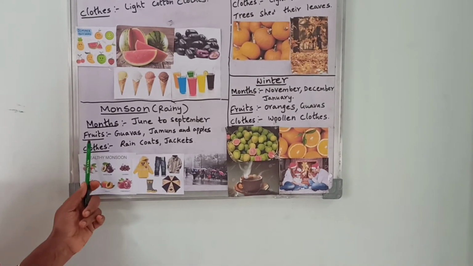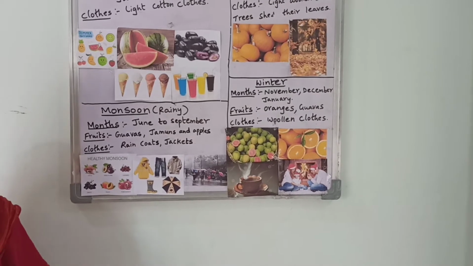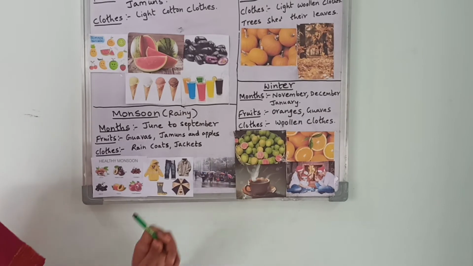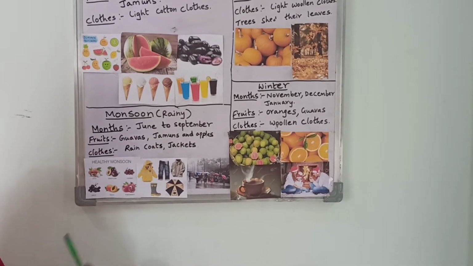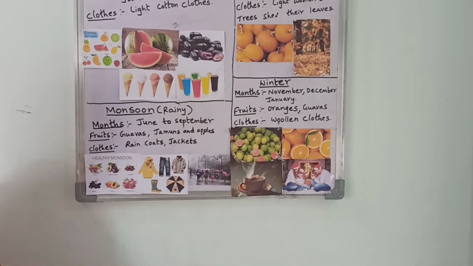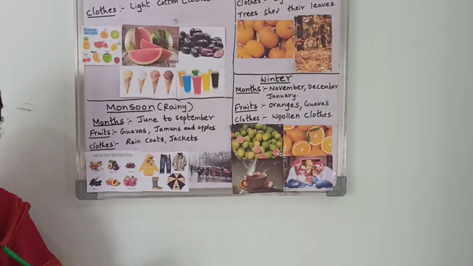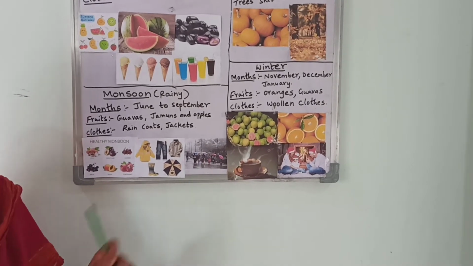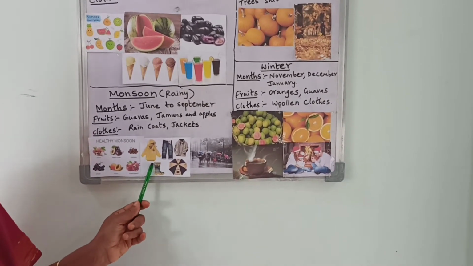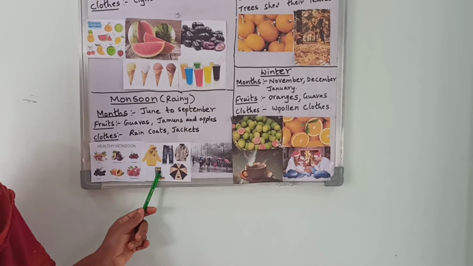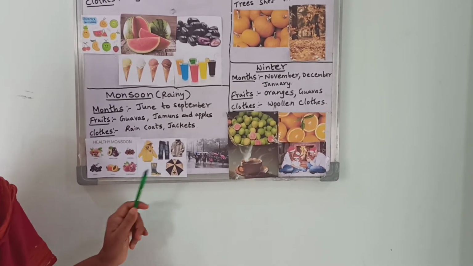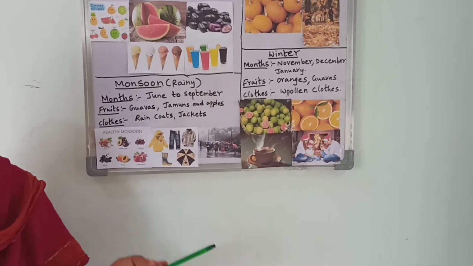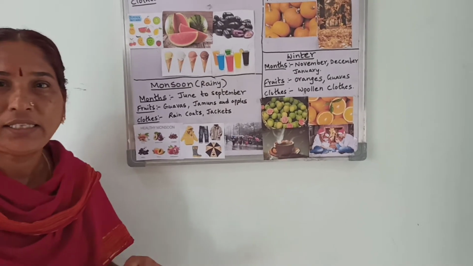Is it clear, children? And what are the fruits we get in monsoon seasons? Guavas, jamuns and apples. See here, guavas, jamuns and apples you'll get in this season. And when it is raining, what you will use? We will use umbrellas. And we use raincoats, jackets. Why we use? When it is raining, if you catch the umbrella or if you wear raincoats, you will not become wet. Is it clear, children?